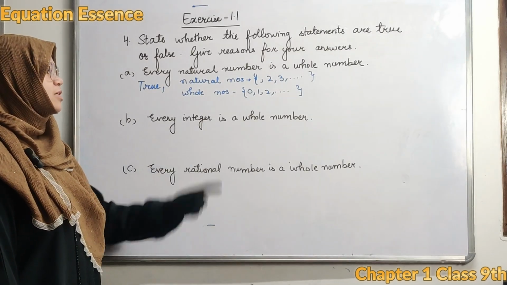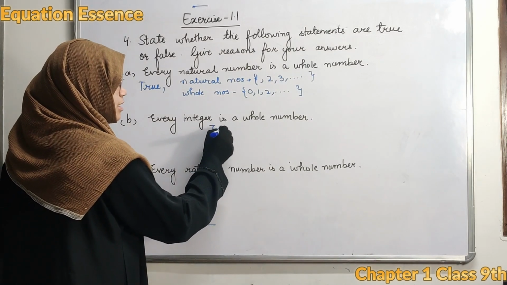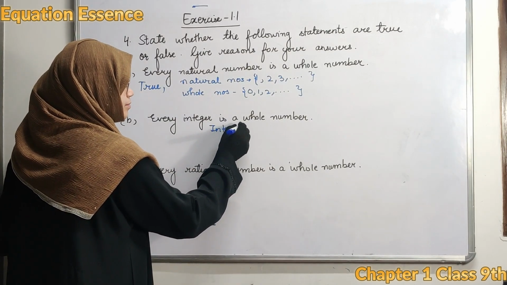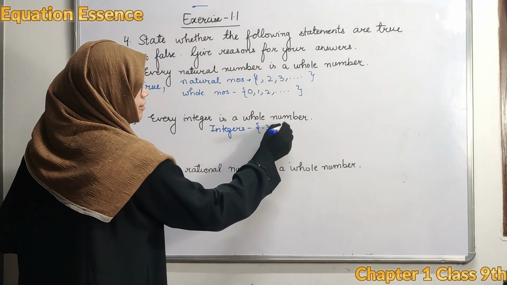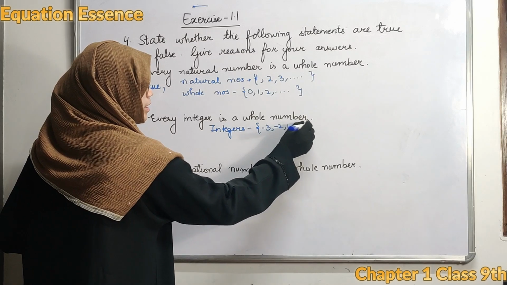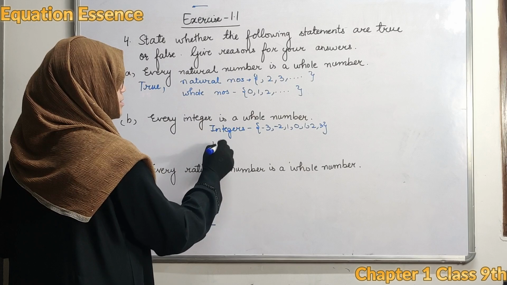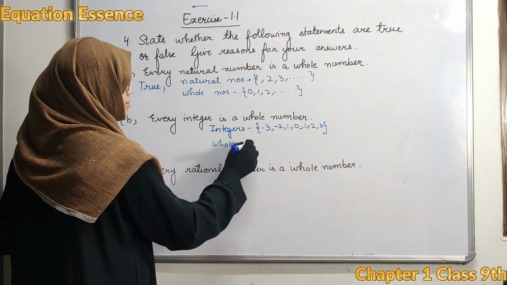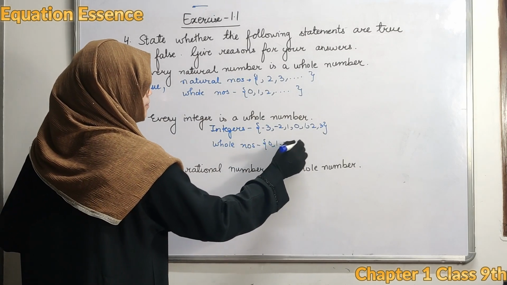Every integer is a whole number. What are integers? Integers are all negative numbers, zero, and positive numbers, and whole numbers are 0 and so on.